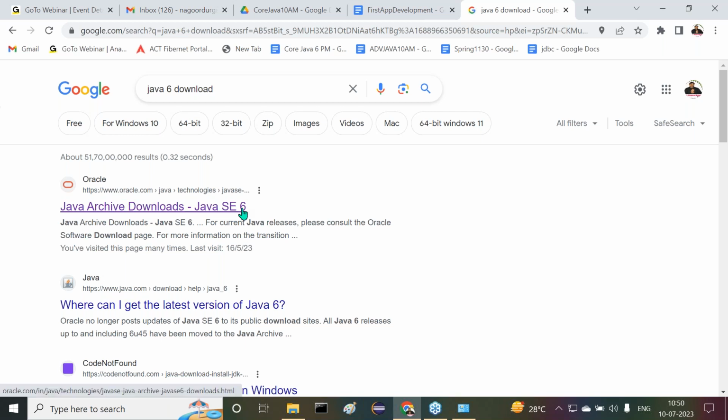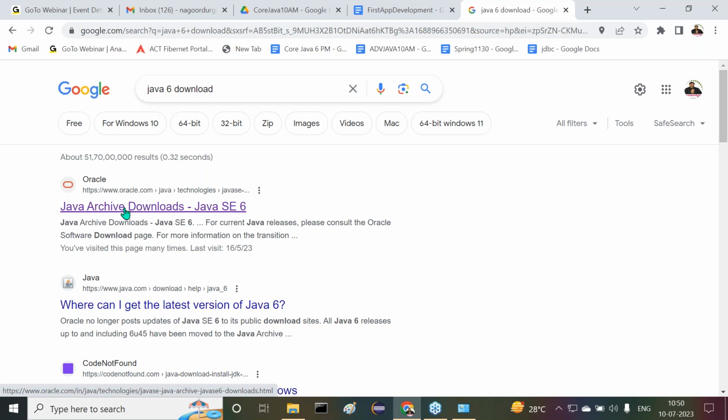Now tell me, which version of Java are we trying to install? Java 6 version. What is the current version of Java? Java 20 is going on at present, right? Except Java 20, from Java 19 down to Java 1, all are older versions, or not? All the older versions are provided through archive downloads. Do you get my point or not? All of them are provided in an archive. From the archive, they are providing downloads.